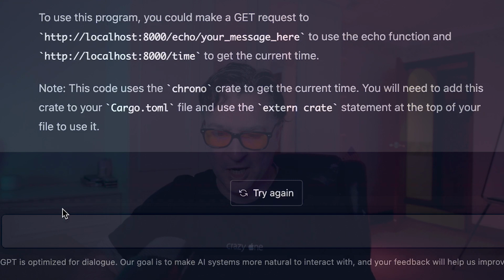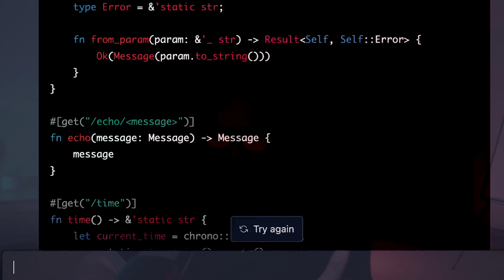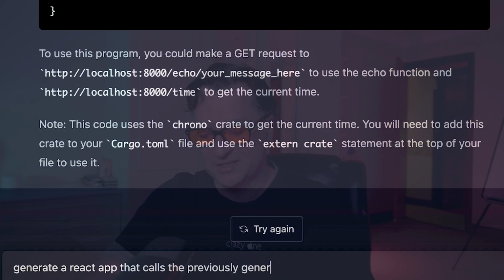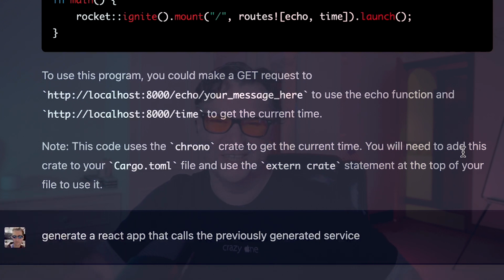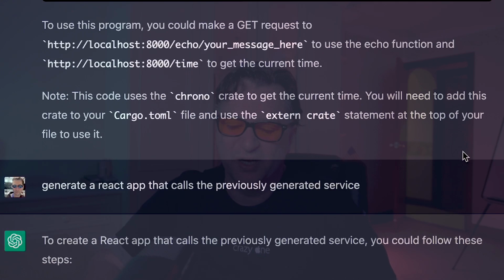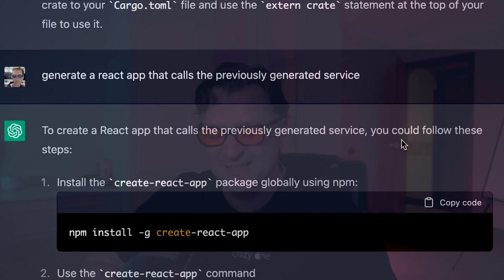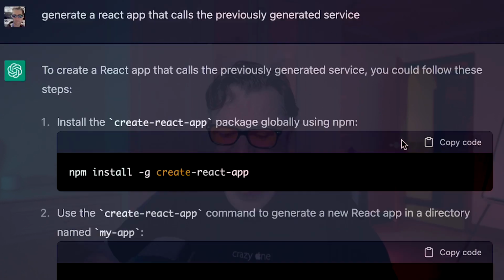Last thing I want to do, just before we finish, is we created a service there. The nice thing about the context is then I can say, generate a React app that calls the previously generated service. So let's just do that. So not only can it generate my server apps, but what you will find is it can actually give you instructions on how to create the actual underlying React app, which will generate the UI. So as you can see here, it's generating that out.